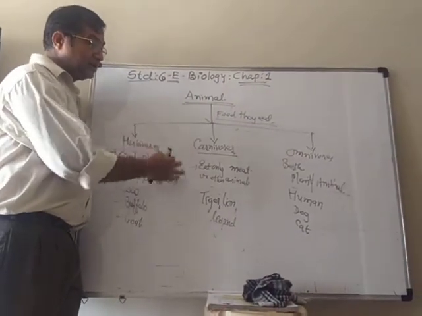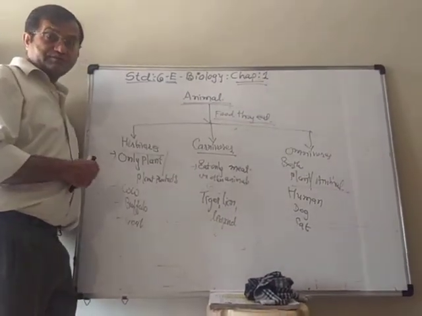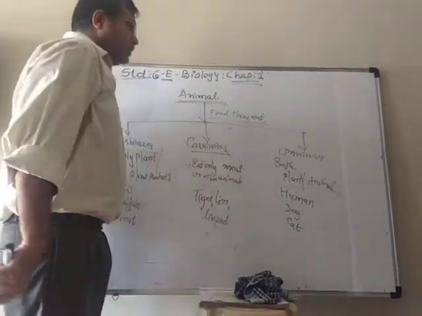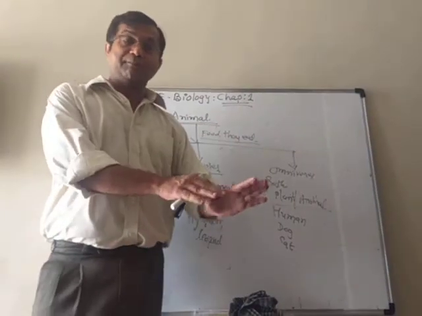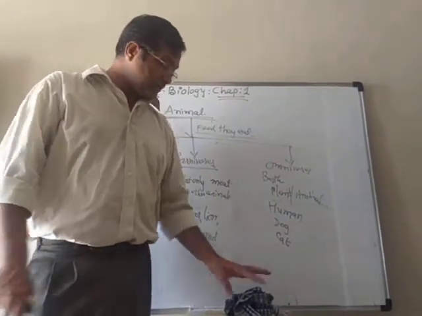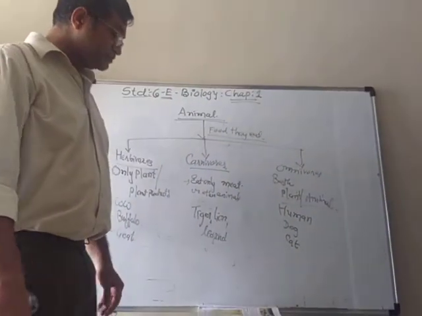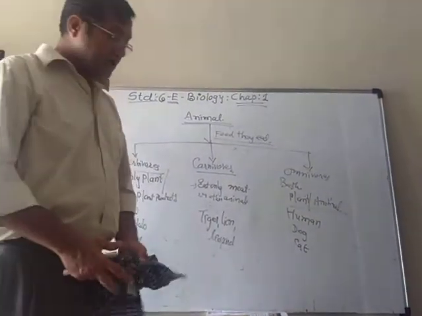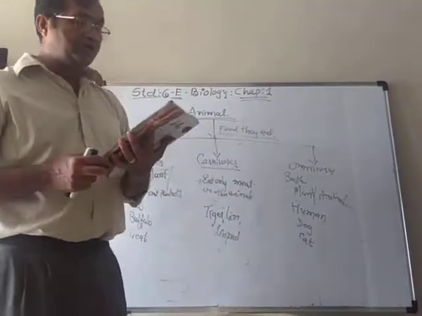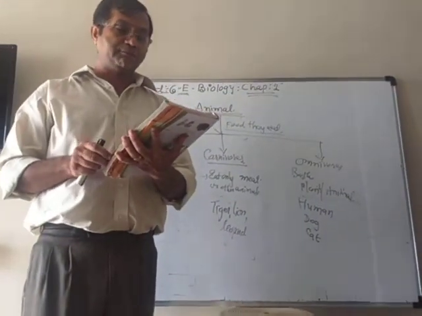Carnivorous means only eating animal products like meat and so on. And omnivorous animals eat both plants and animal products. So that is the classification of animals into different categories according to the food taken by them.